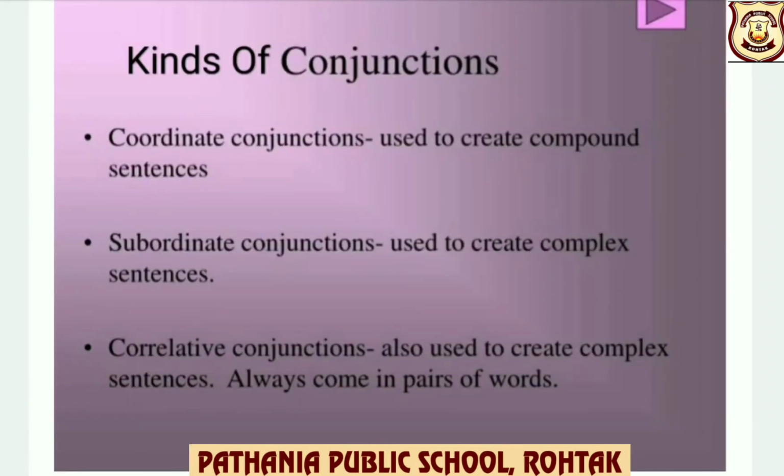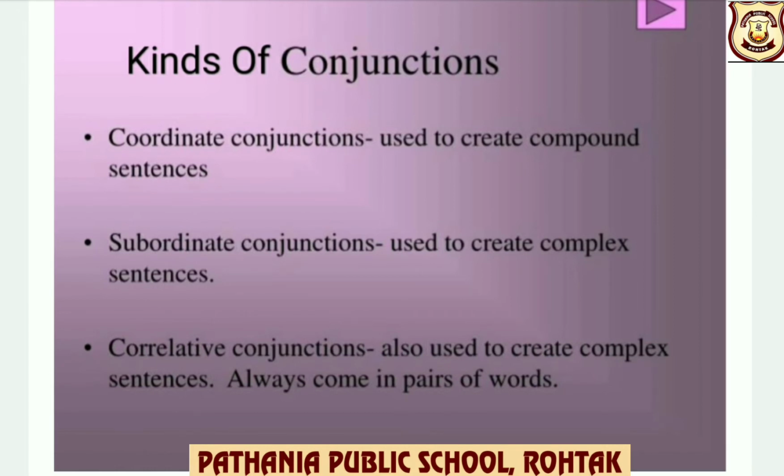Before we discuss uses of these conjunctions, children, let me remind you about clauses. What is a clause? A clause is a part of a sentence that consists of a subject-verb combination. They are further divided into two: an independent clause and a dependent clause. Now, what do you mean by an independent clause, children?